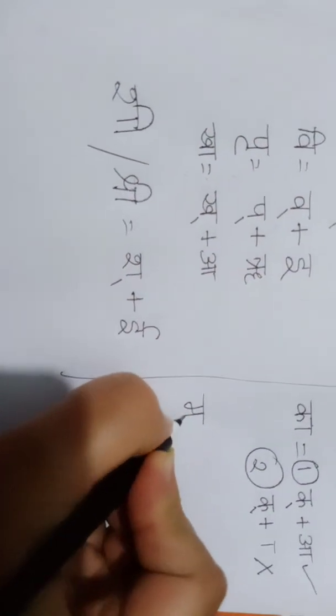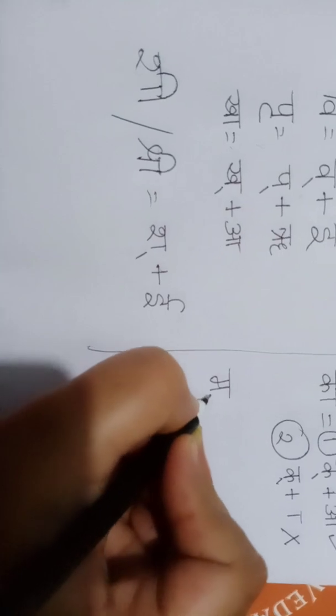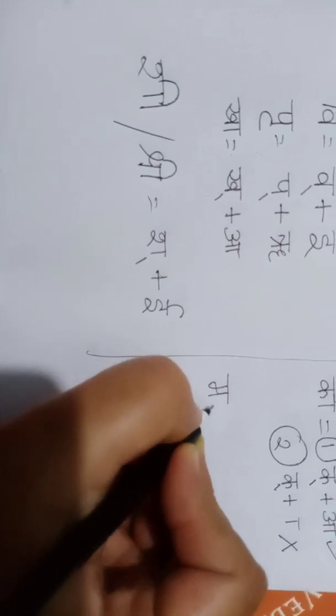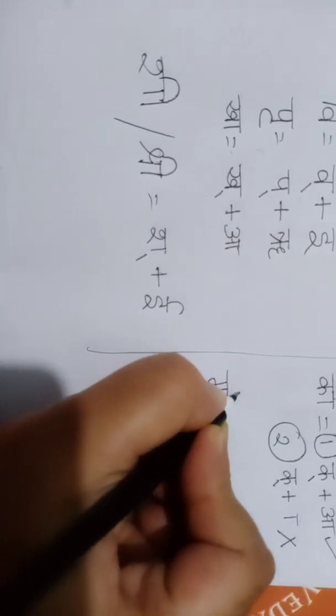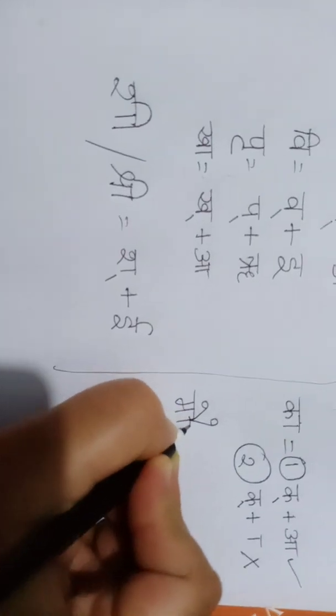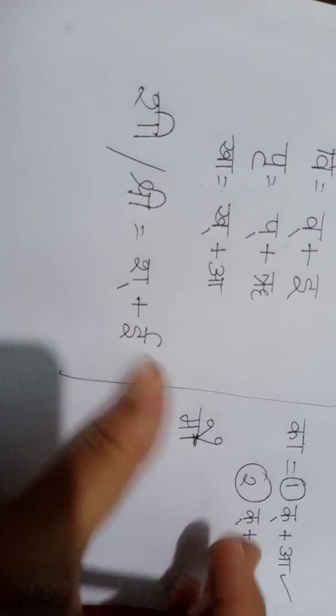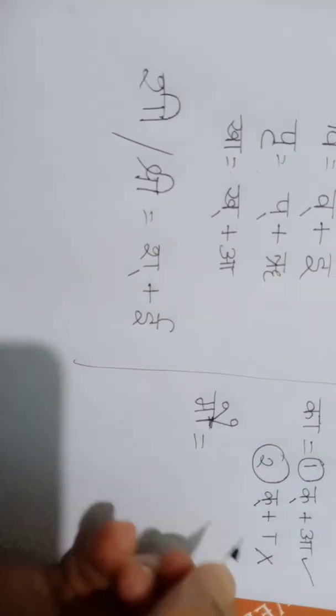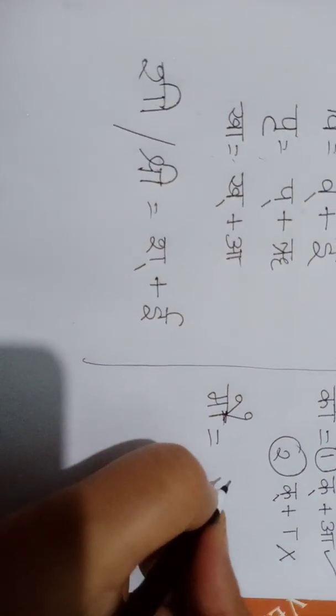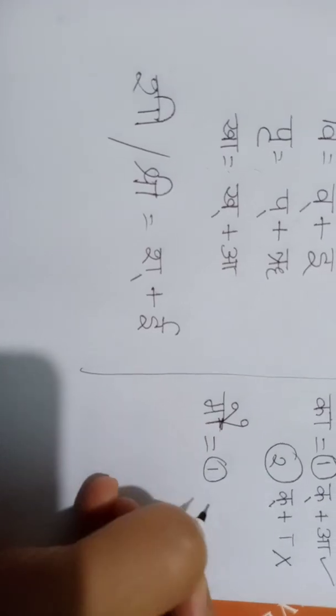Maybe mo. I am writing mo, o-kar, mo. Now maybe Ram is one student.